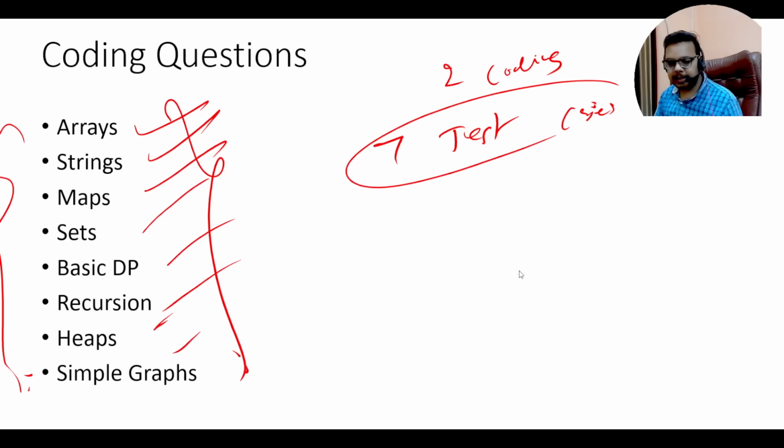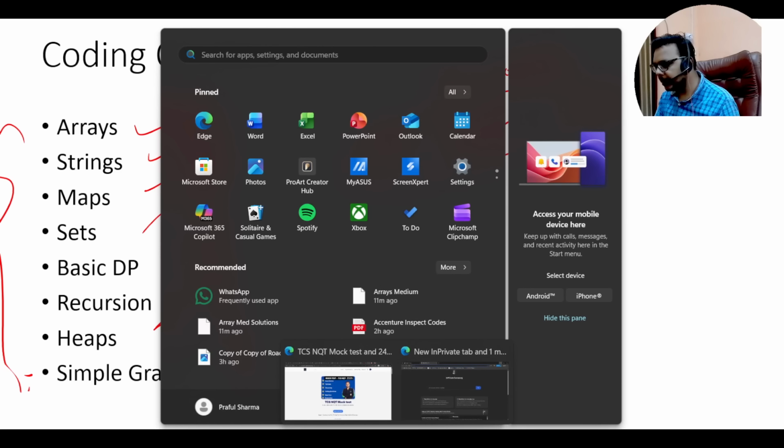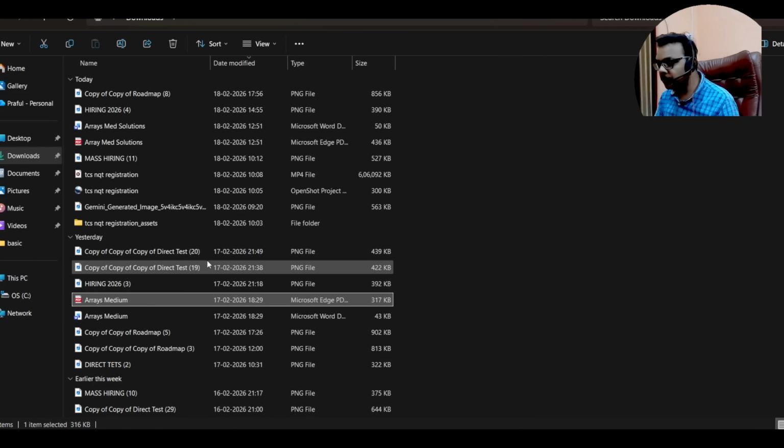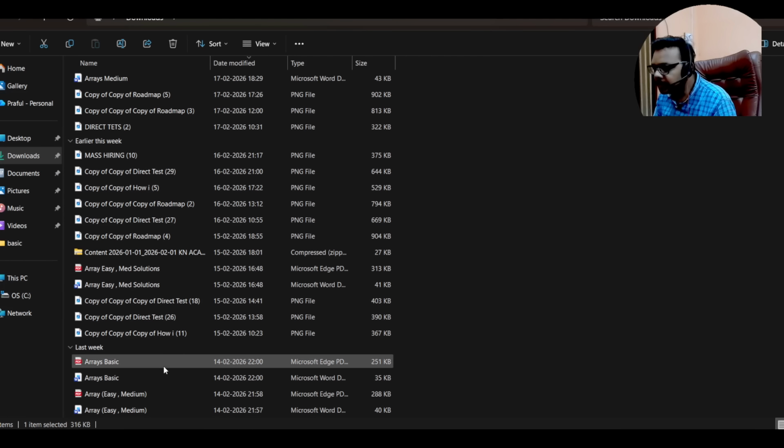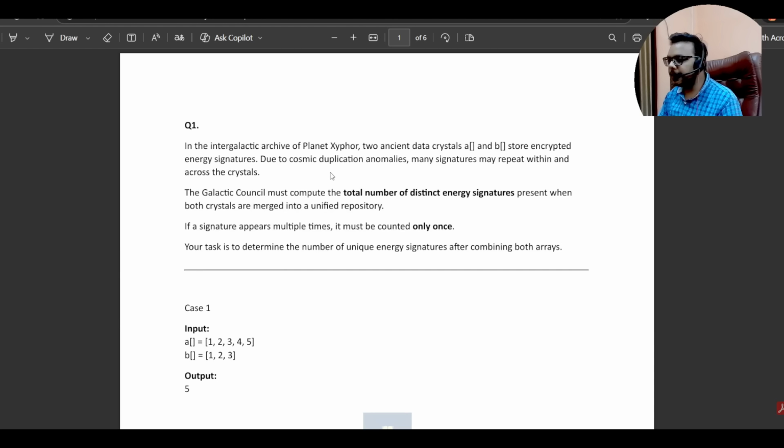Recently, I showed you one sheet. I again want to show you one sheet. Suppose this sheet I am showing you. Read the first question. This sheet we have already provided to the students. I just want to talk about this sheet, so read this question.